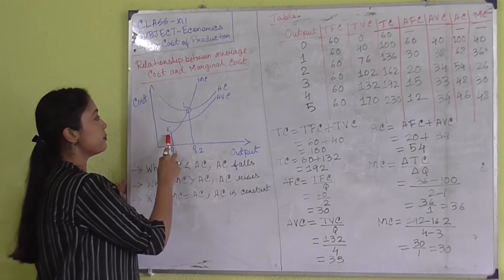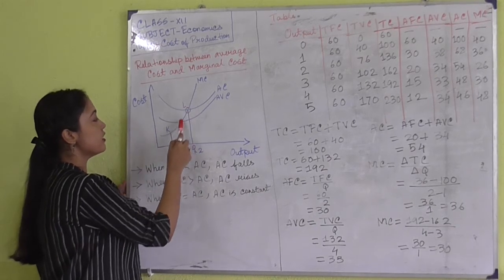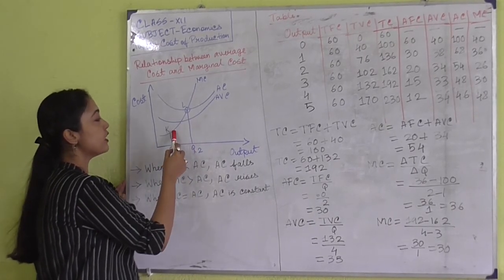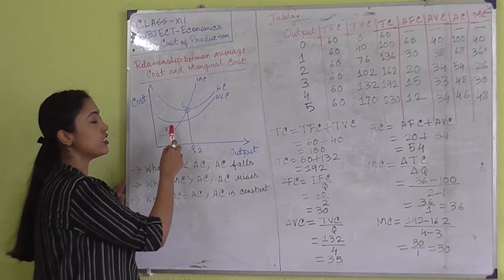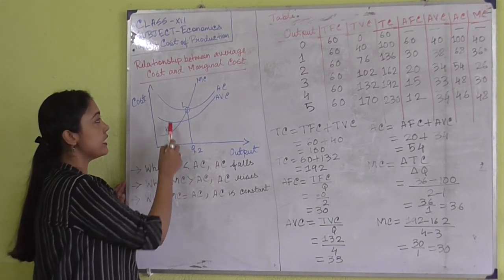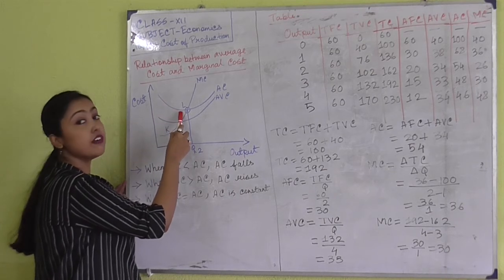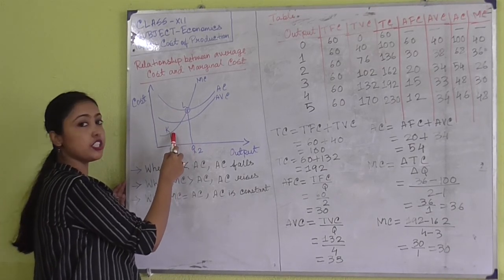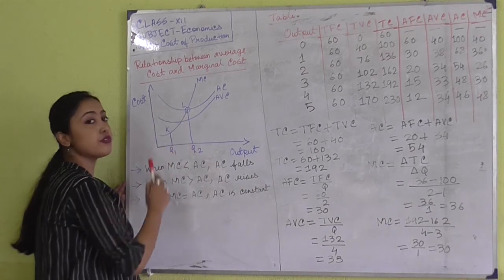You can see at this point K, the marginal cost curve is lying below the average cost curve. That means the marginal cost is less than the average cost. So at this point you can see that average cost is falling.